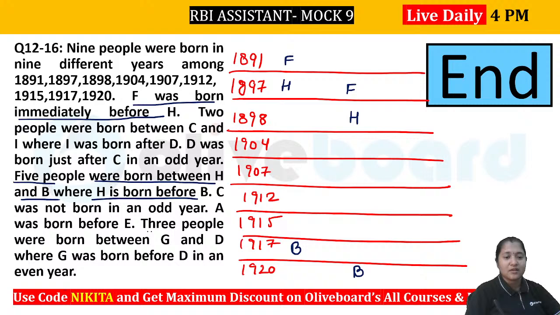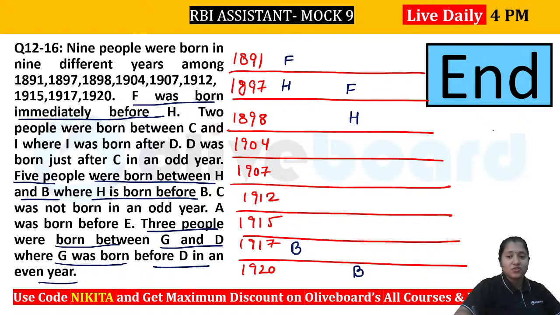Now what is given? 3 people were born between G and D where G was born before D in an even year. So we know that G has to be before D, and G should be an even year, right? In the first case, if we place G here, then 1, 2, 3, D can be 1915, absolutely possible, right?